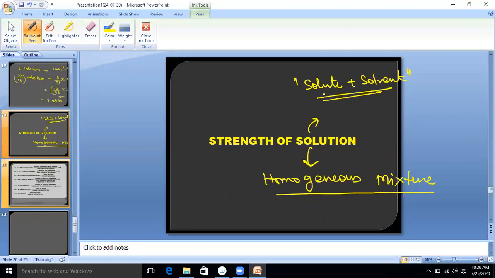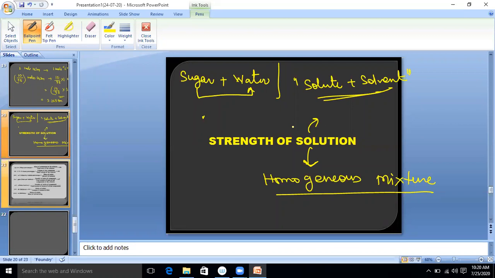Two or more means one part may be solute and one part may be solvent, or two parts may be solute and one part may be solvent. So again, I'm repeating, what is a solution? A solution is a homogeneous mixture of two or more components. Clear? For example, sugar plus water. Sugar is solute and water is solvent. So it forms a solution because it is completely miscible and you cannot separate them easily. Solution is a homogeneous mixture.